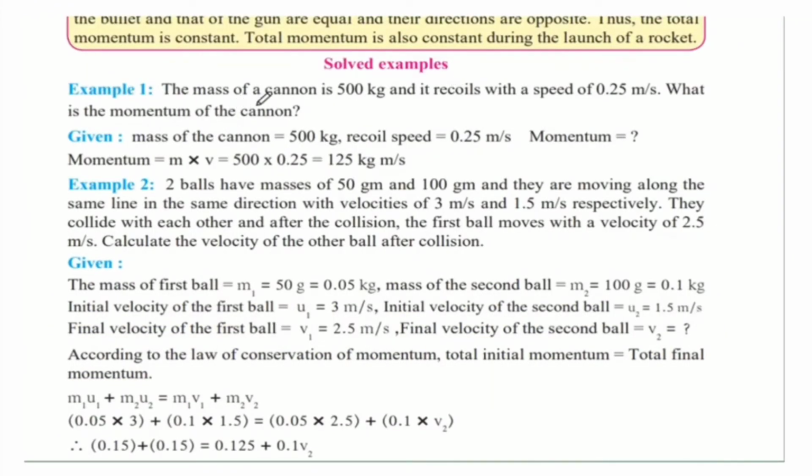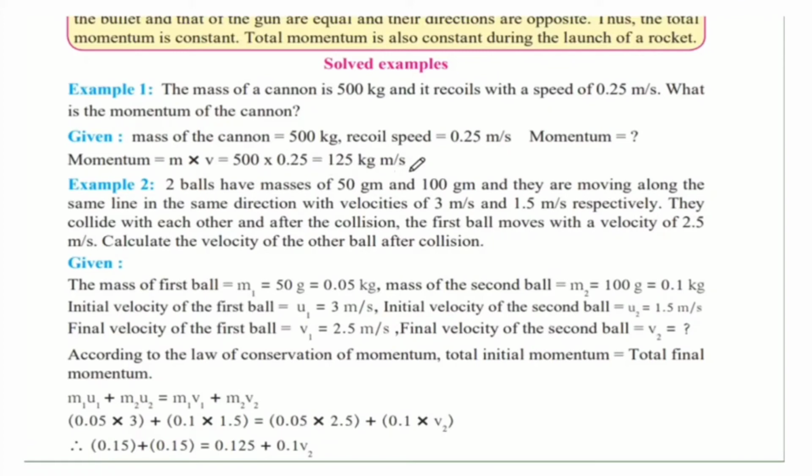Example 1. The mass of a cannon is 500 kg and it recoils with a speed of 0.25 meter per second. I hope you remember what recoil is from the gun and bullet example. The recoil of the gun was when it moved backward when the bullet was fired in the forward direction. What is the momentum of the cannon? This is a pretty straightforward example where they are asking us the momentum and have given us the mass and the speed of the cannon. We know that the momentum formula is mass into velocity. So we just substitute these values in the formula and we get the answer as 125 kg meter per second.